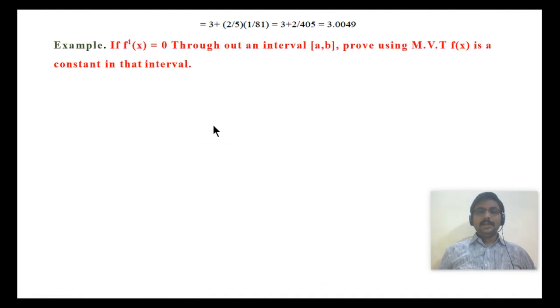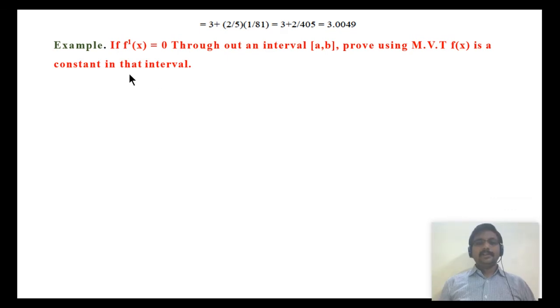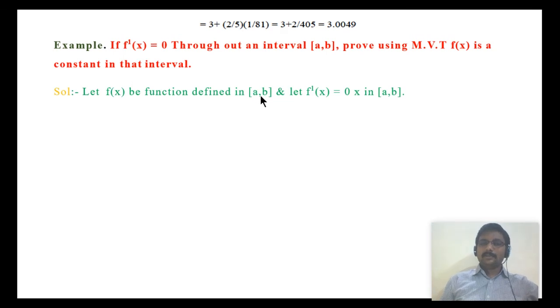Another application: if f dash of x is 0 throughout a closed interval a, b, then prove by the mean value theorem that f of x is a constant in that interval. So here we have to prove that f of x is a constant function. For this, f of x is defined in the closed interval a comma b, and let f dash of x be 0 for all x in the open interval a comma b. So clearly f dash of x is 0, given.